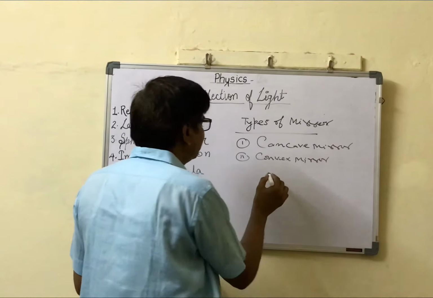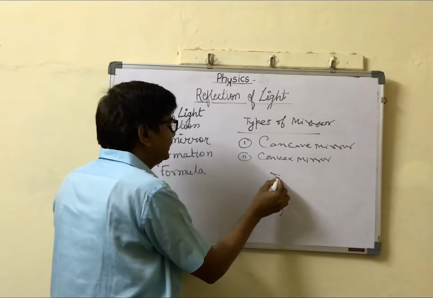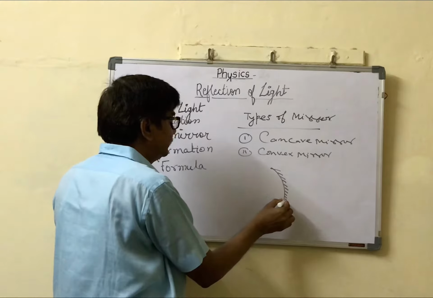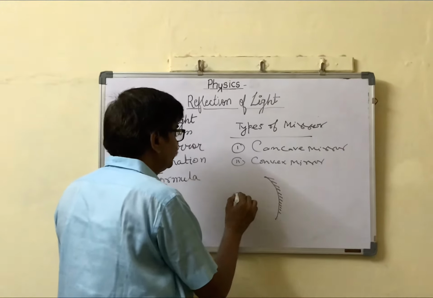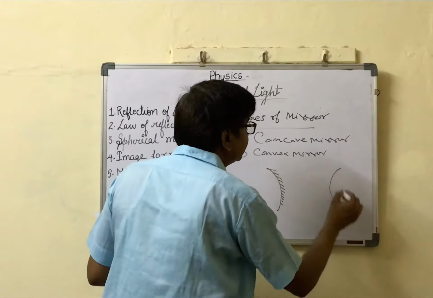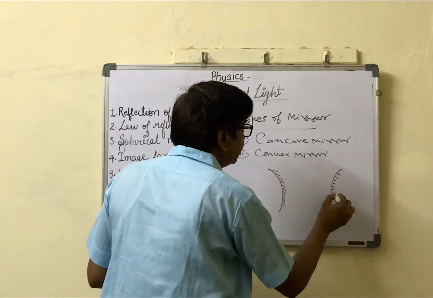A very simple definition. This is concave, and this is convex.